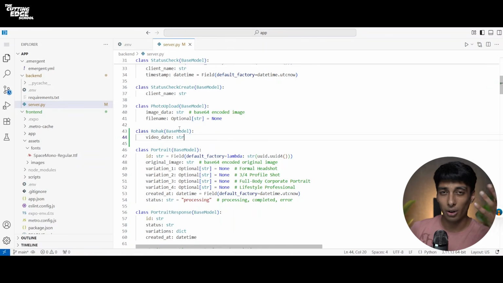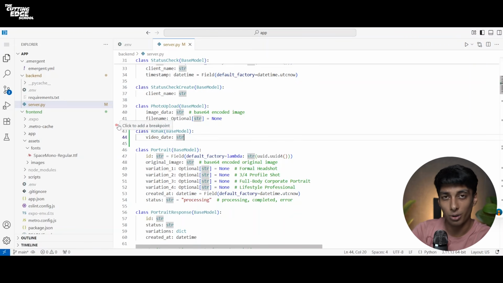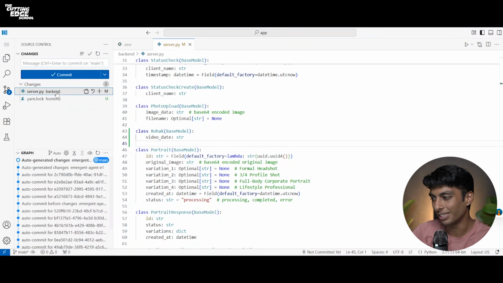So Emergent is already working for you. If you get a chance to add something, you can use the VS Code generation. Now, this is something that most of the available no-code tools don't offer, which is direct editing. And you can simply push your code from this particular part. On the left side, this is my GitHub icon. It shows my changes, right?